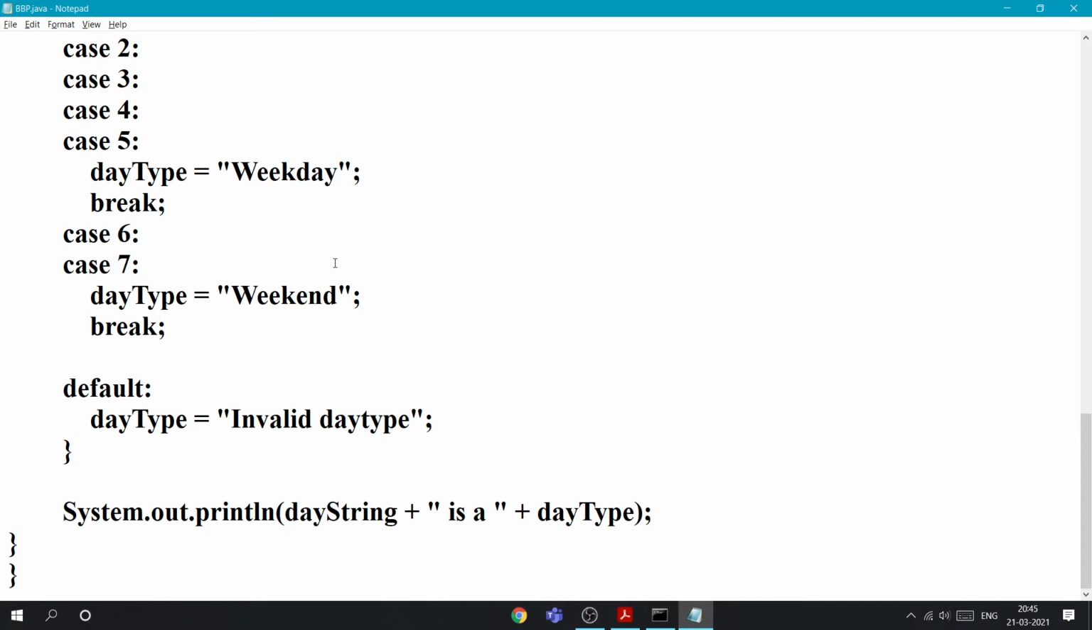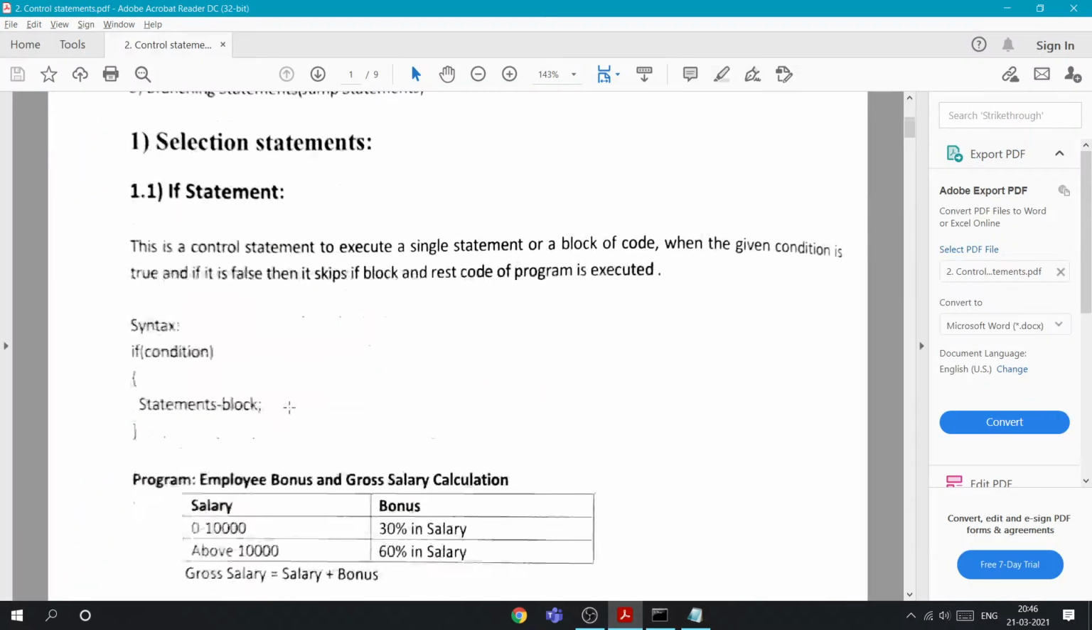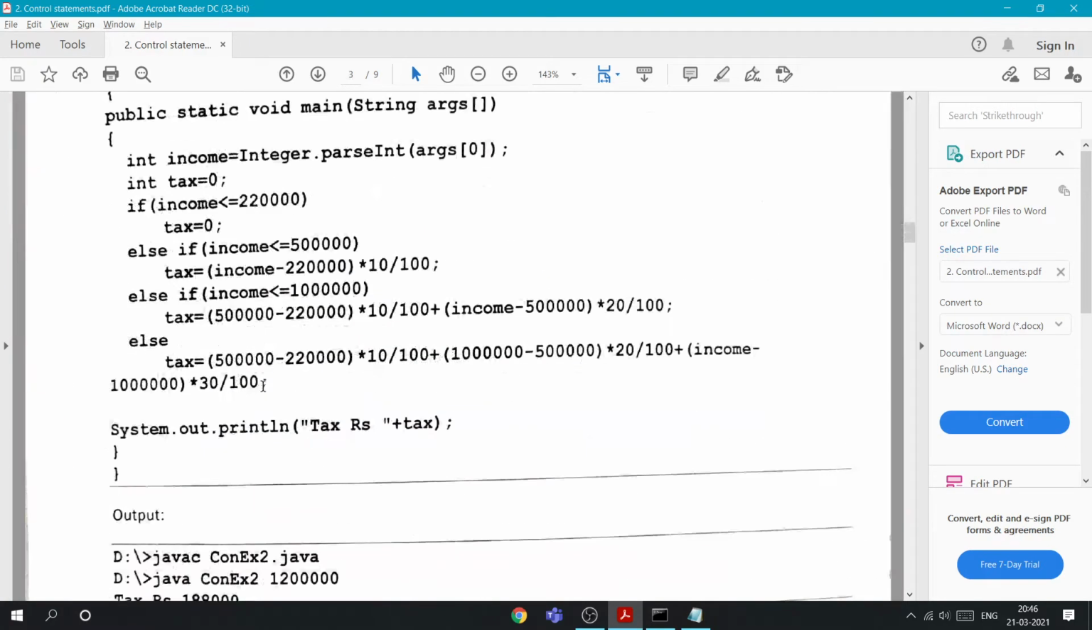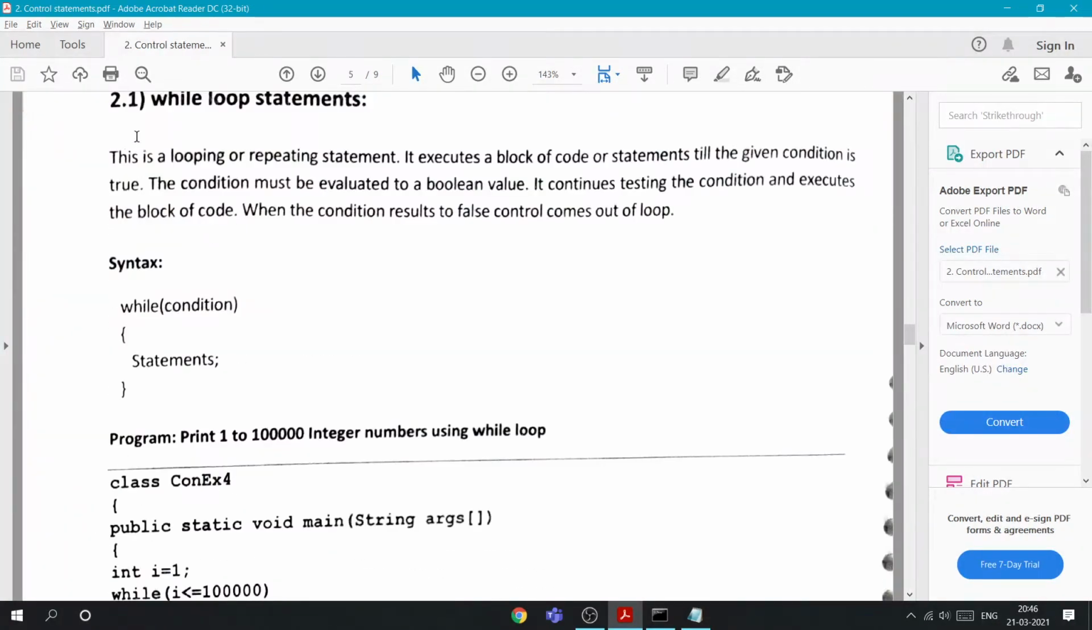As we know, the repetition statements present in C are the while loop, for loop, and do while loop. We'll see those three here. First it is the while loop.